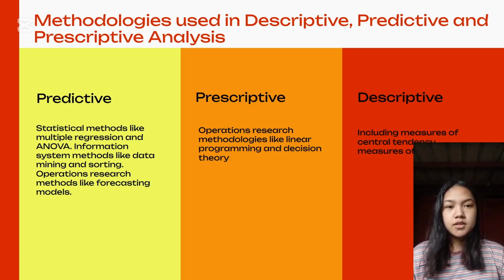So for the predictive methodologies, typical business uses include understanding how sales might close at the end of the year, predicting what items customers will purchase together, or forecasting inventory level based upon a myriad of variables.